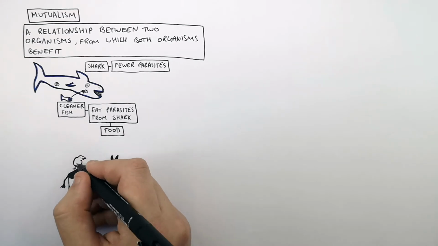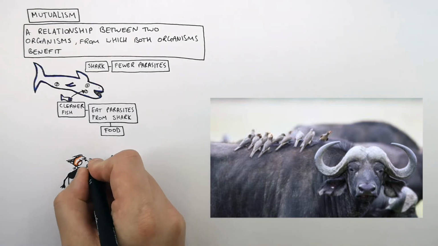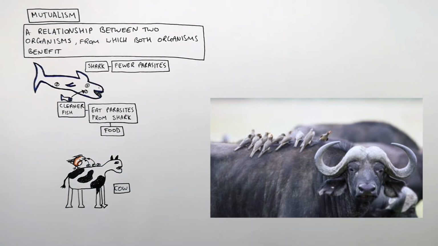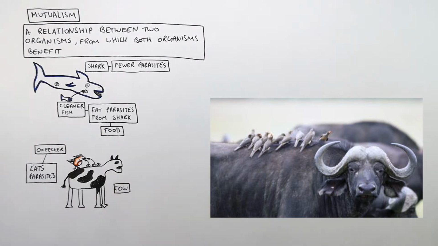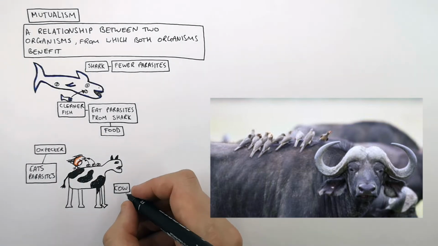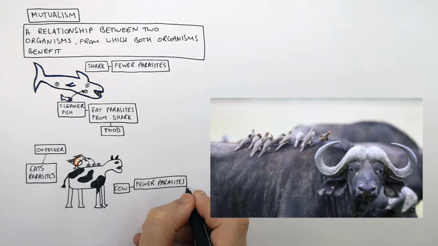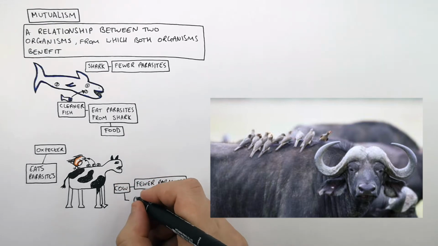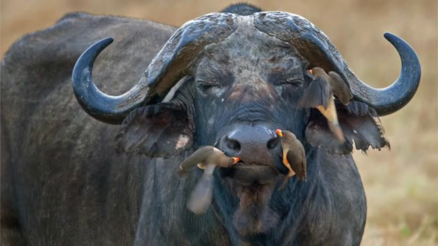This is a bird called an oxpecker. An oxpecker will land on the ox and it will eat the fleas or the parasites from the ox. So the oxpecker is going to eat the parasites for food and nutrition. And the ox allows this because the ox is going to have fewer parasites on its skin. And if the birds are on the cow, that means it's going to protect the bird. So this here is a mutualistic relationship whereby the oxpecker and the ox both benefit.